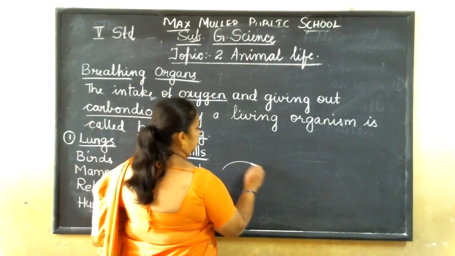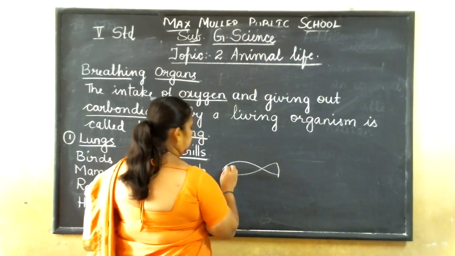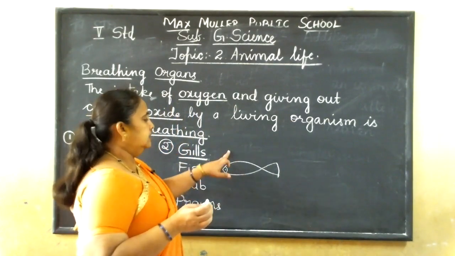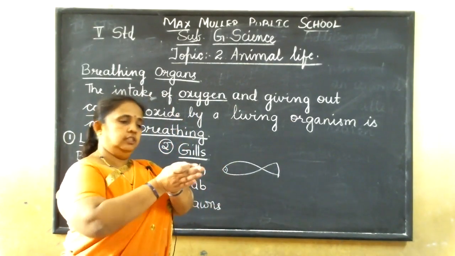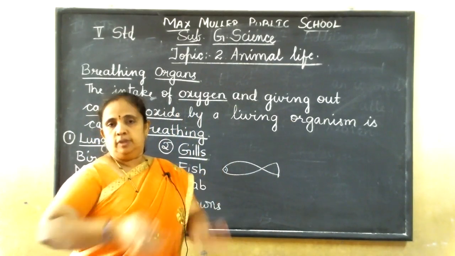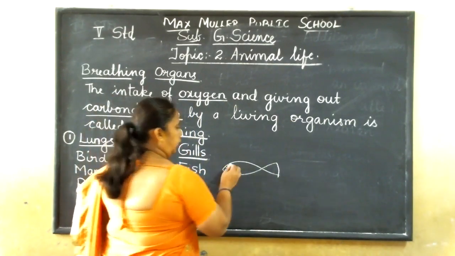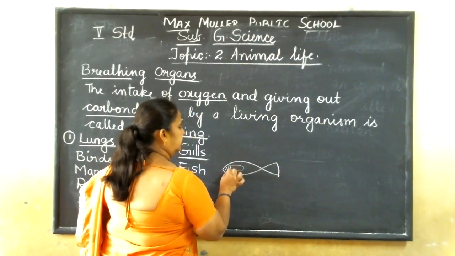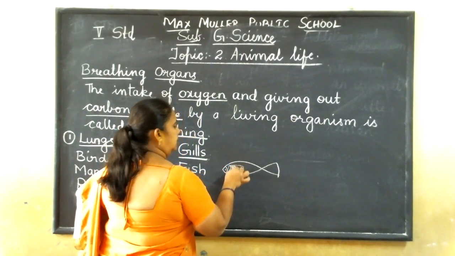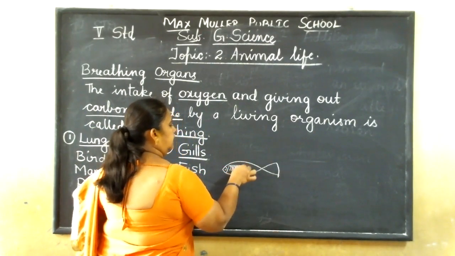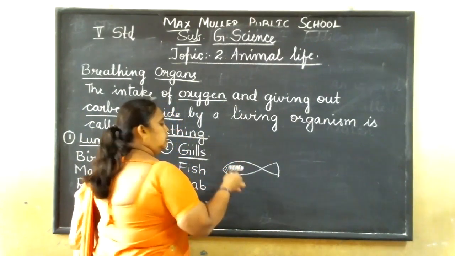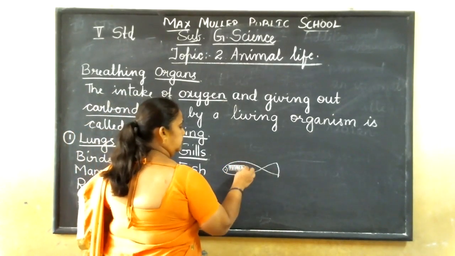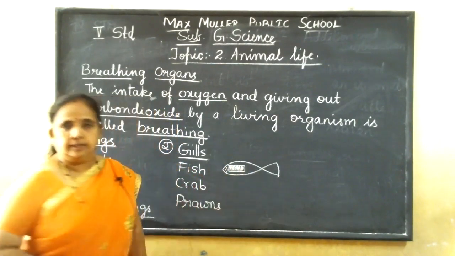Now suppose I draw the fish, okay, like this. So it has gills on either side of its body. So on either side of the body, it has an organ called gills, which is there inside a pouch like thing. It is a feathery organ, like feathers, which is present on either side of the head of the animal, and it is put inside a pouch like thing.